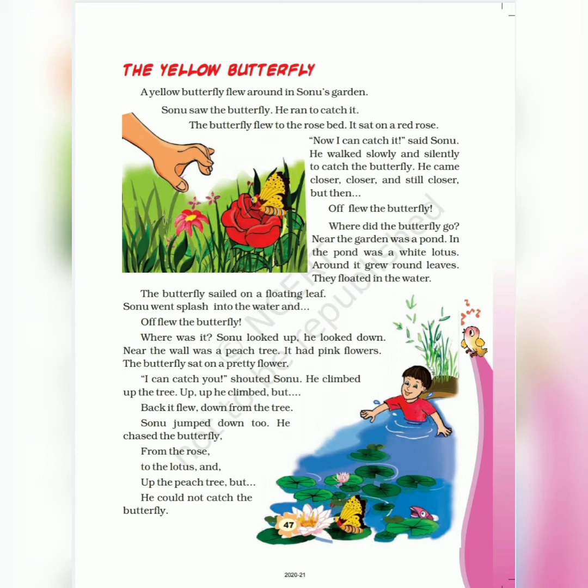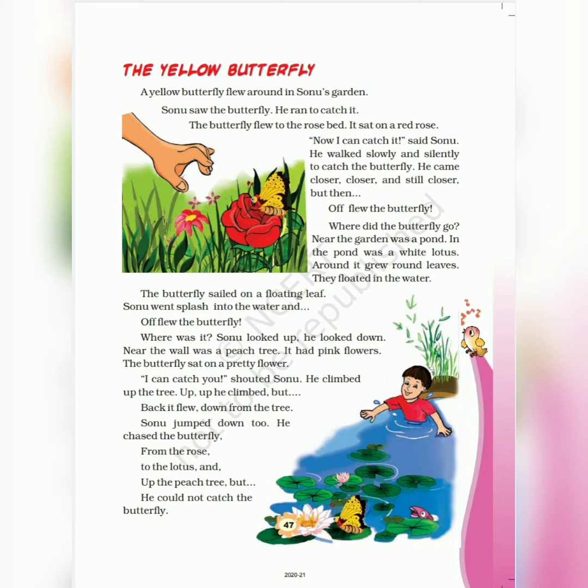The butterfly sailed on a floating leaf. Sonu went splash into the water and off flew the butterfly. Now what happened? The butterfly went and sat on one of the leaves. And when Sonu went into the water, a splashing sound came. And also the water spread about all around. So what happened? As Sonu neared the butterfly, it flew away.